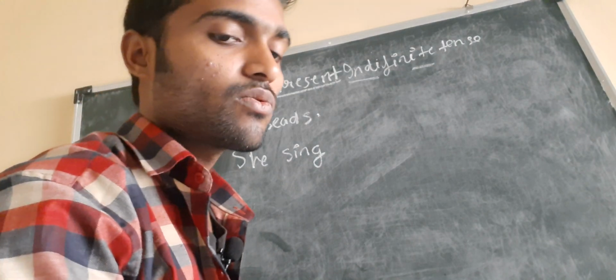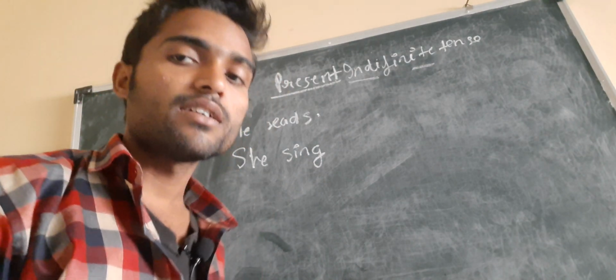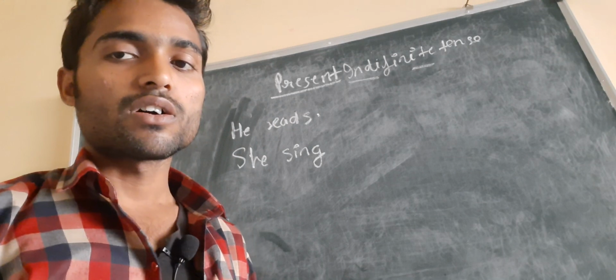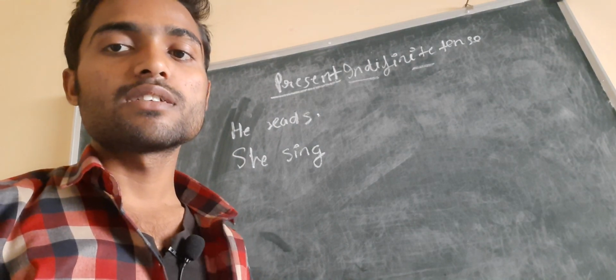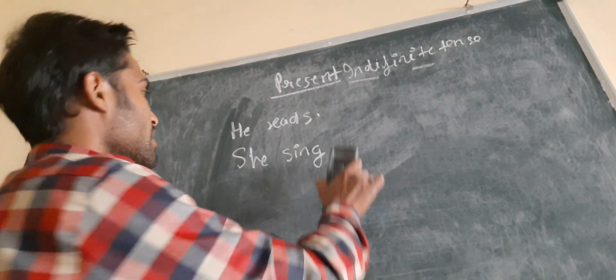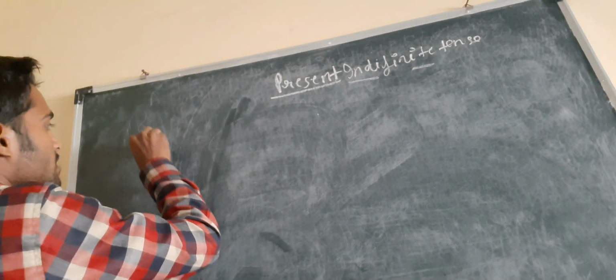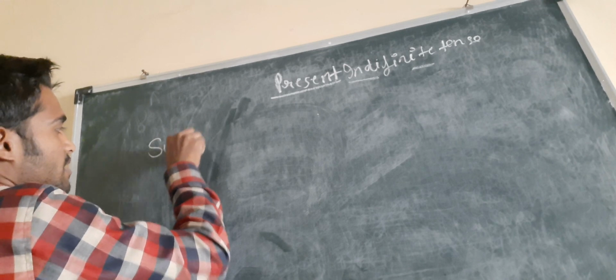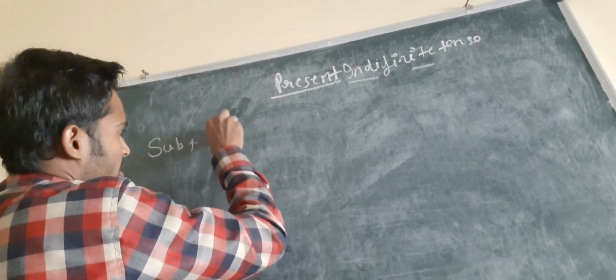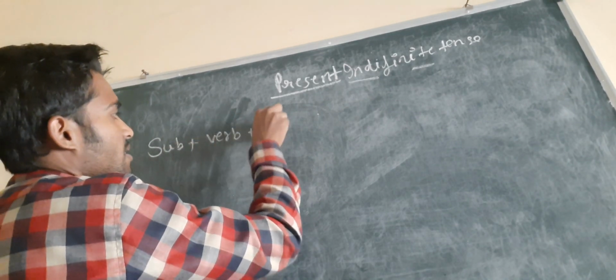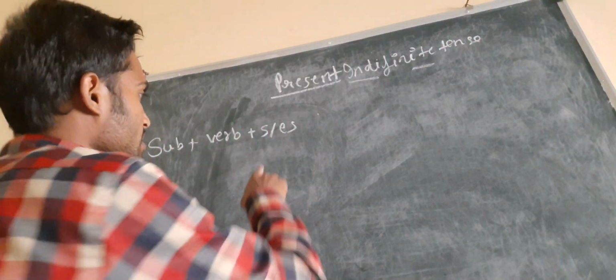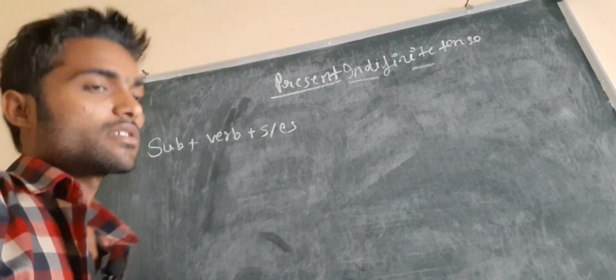Now I will talk about the structure, how can we make a present indefinite tense in a better way. Okay, so you can see here, first we add our subject. And then after that, subject plus verb plus s or es. Okay, s or es, because that is important.